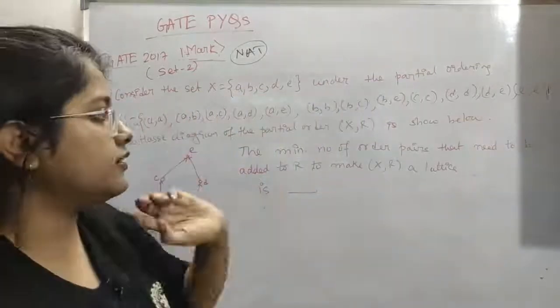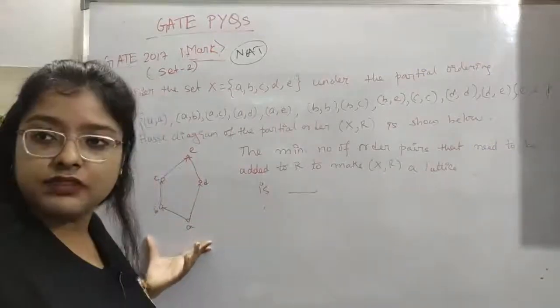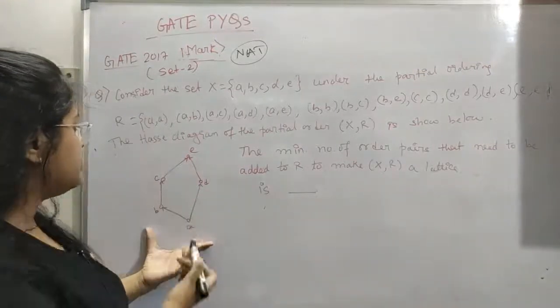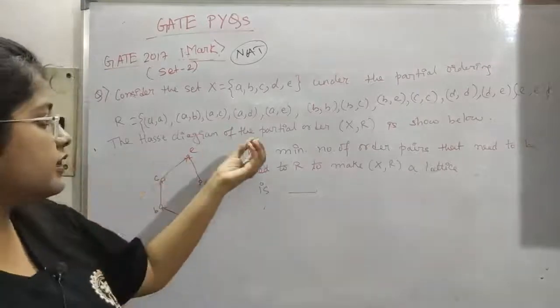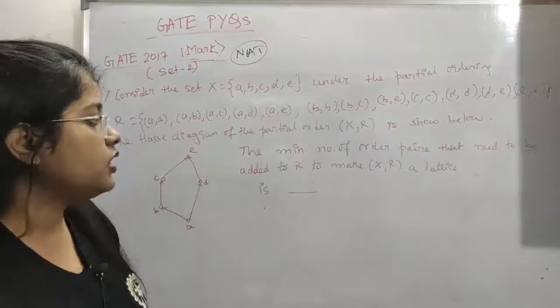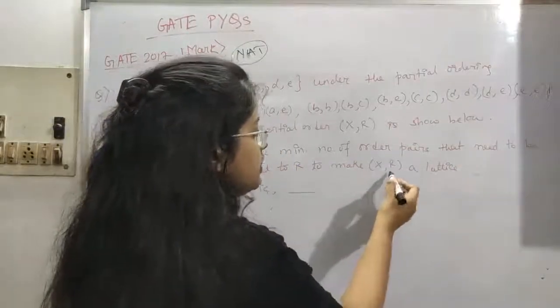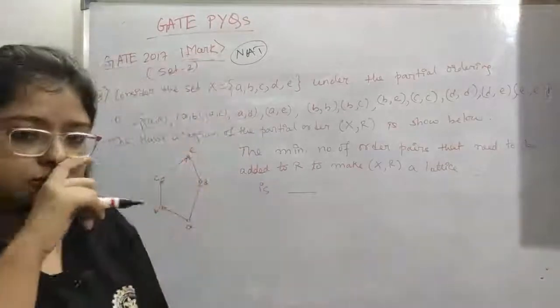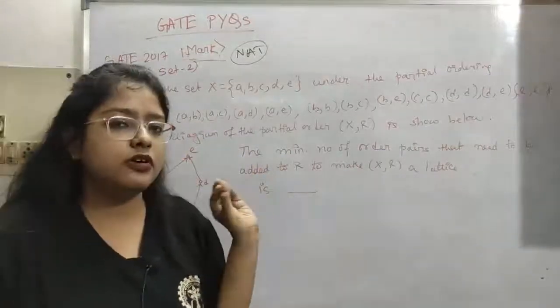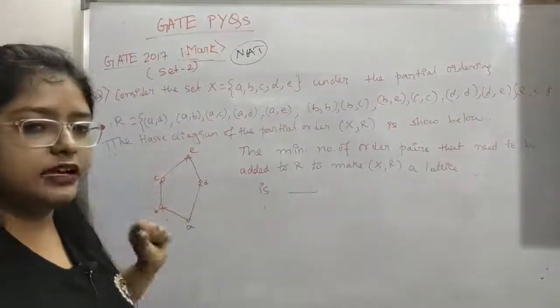The ordering is given, and the diagram is also given. The Hasse diagram of the partial ordering X and R is shown below. Now, the question asks for the minimum number of ordered pairs that need to be added to R to make (X, R) a lattice. So they are asking the minimum number of ordered pairs we need to add in this Hasse diagram to make it a lattice.